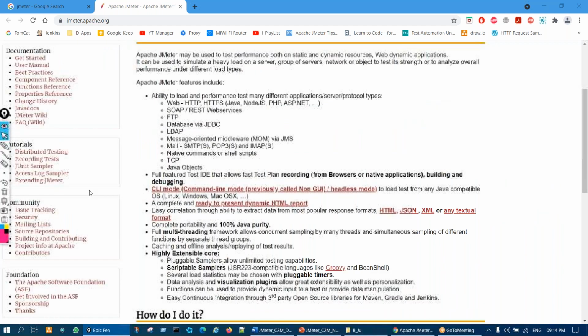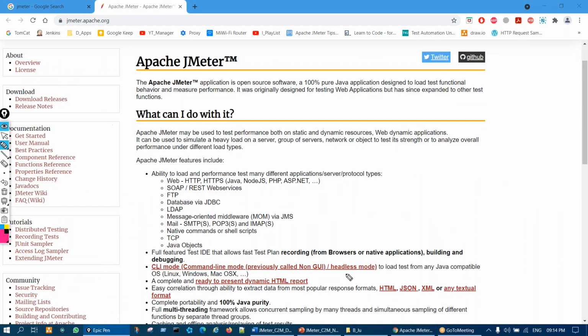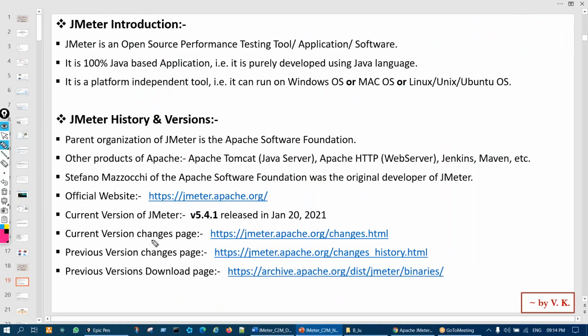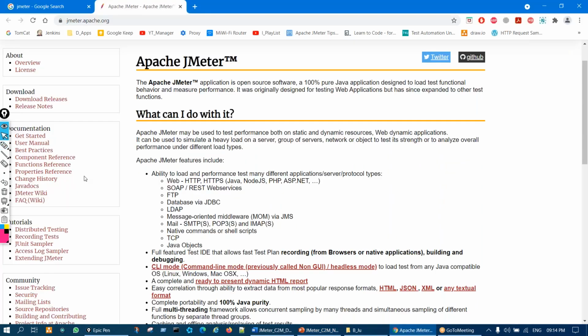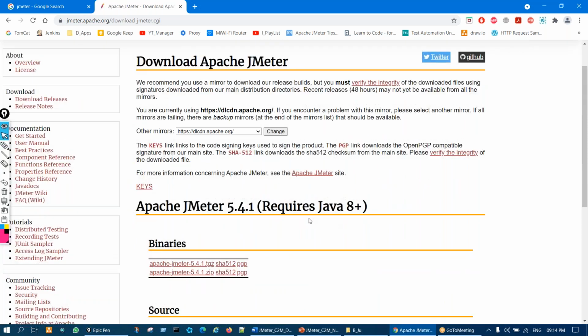On the left hand side, you will see some links, right? Now to download, so before download, the current version, right? To download JMeter on this website, you will see on the left hand side this Download Releases. You have to click on that, and it will take you to the download page.